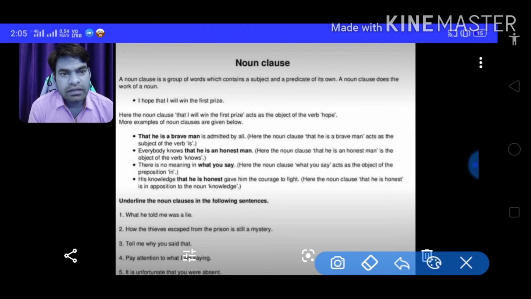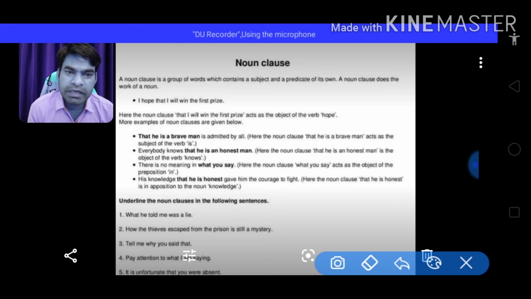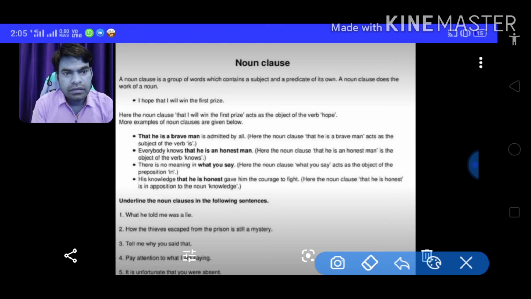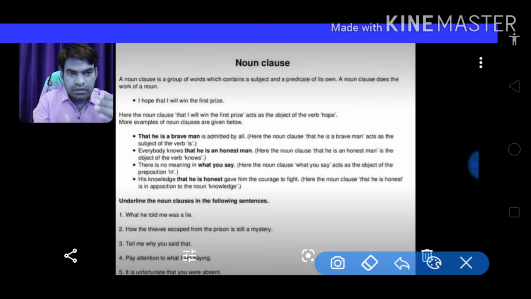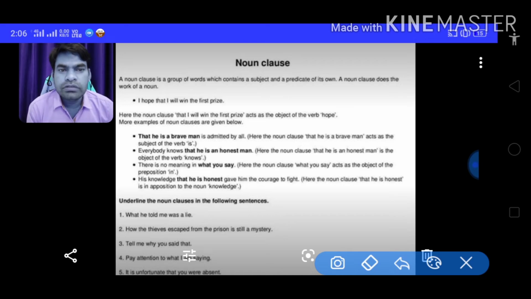Everybody knows that he is an honest man. That he is an honest man is the noun clause here, and is the object of the verb knows.